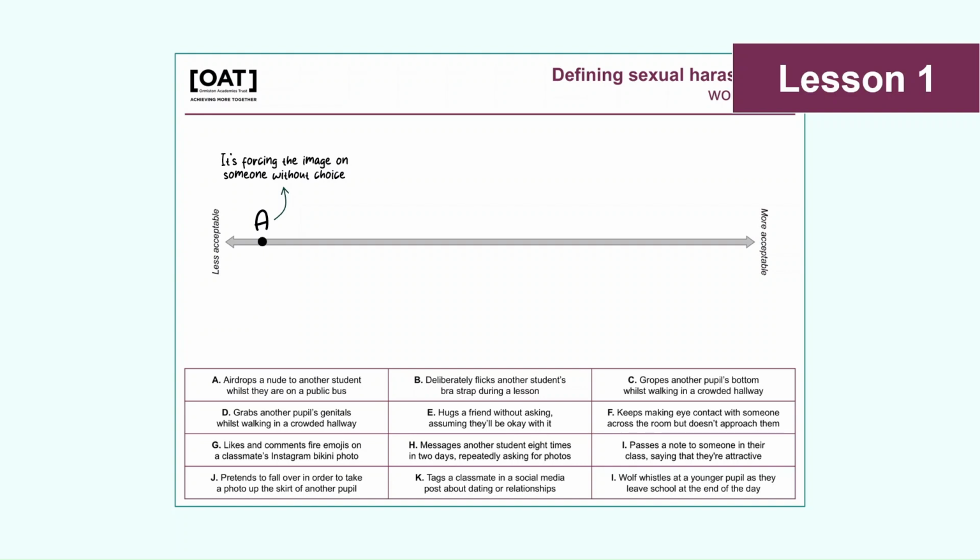The continuum template is included in the slide deck so you can compare pupils' placement and justifications. After reading the definition of sexual harassment, you can come back to this work and ask pupils to consider the point at which they think the behaviours could be considered as sexual harassment. They could add a dotted line or a bracket, as in the example here, to show their ideas